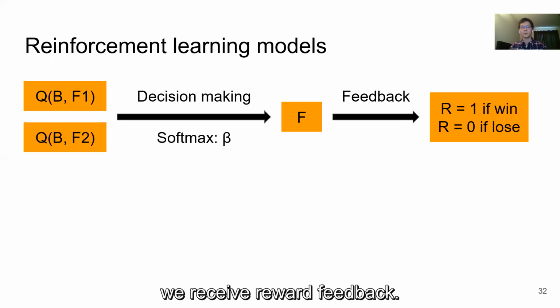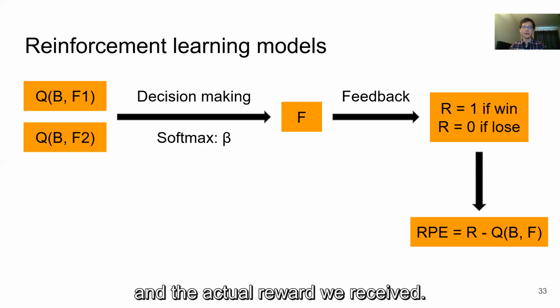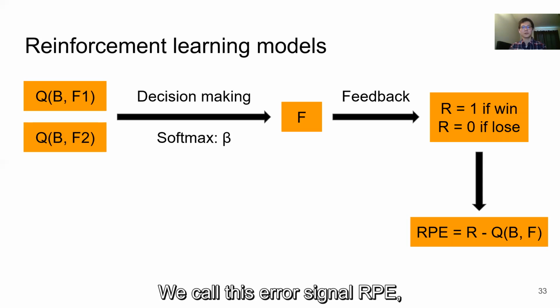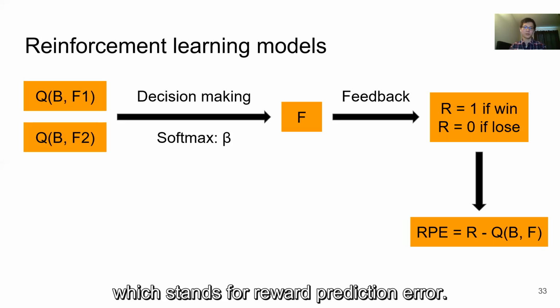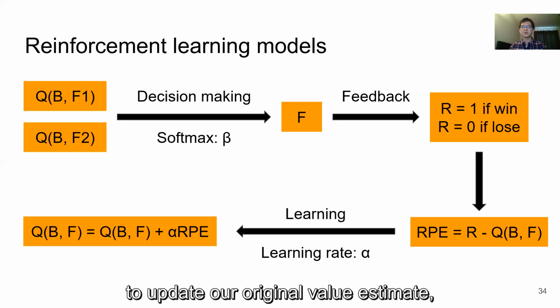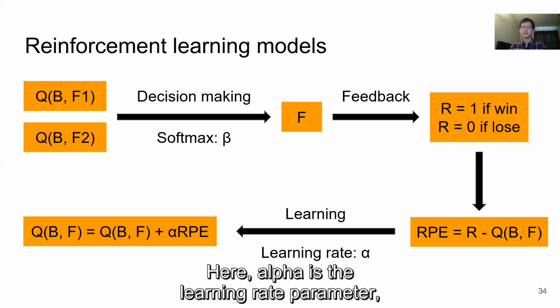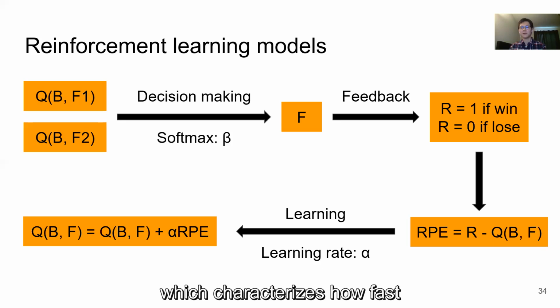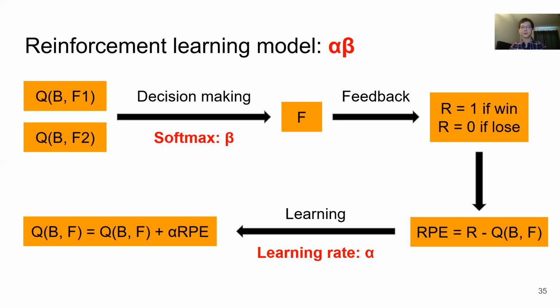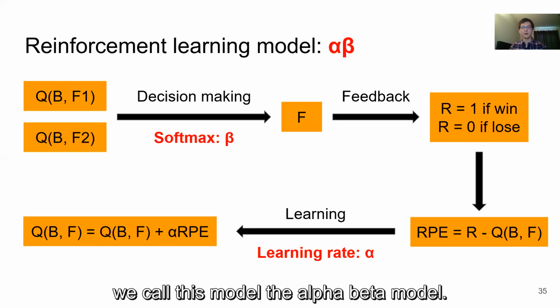After choosing flower F, we receive reward feedback. The reward R is 1 if we win, or 0 if we lose. We then calculate the gap between our value estimate and the actual reward we received. We call this error signal RPE, which stands for reward prediction error. RPE is then used in the learning step to update our original value estimate by adding alpha times RPE. Here, alpha is the learning rate parameter, which characterizes how fast participants adapt in our task. There are two free parameters in this model, so for a lack of better naming, we call this model the alpha-beta model.